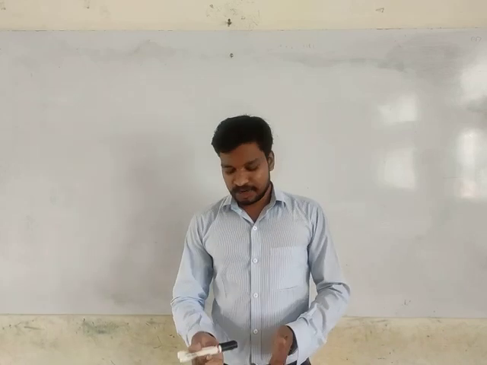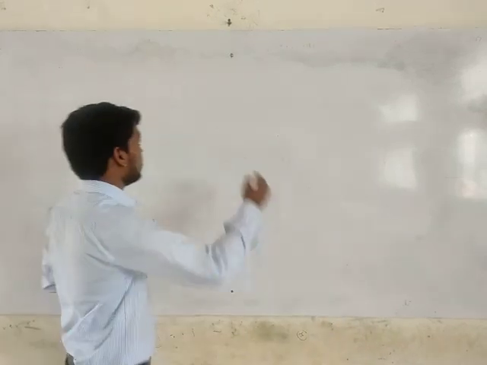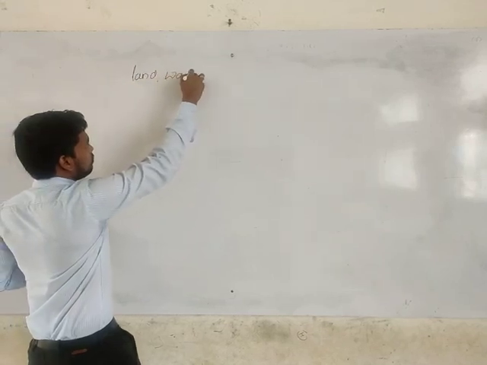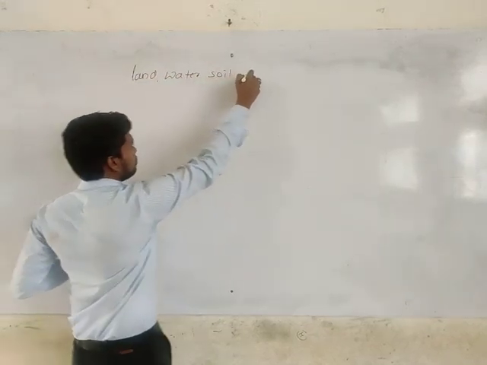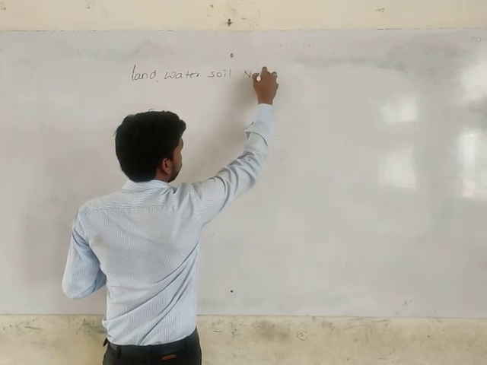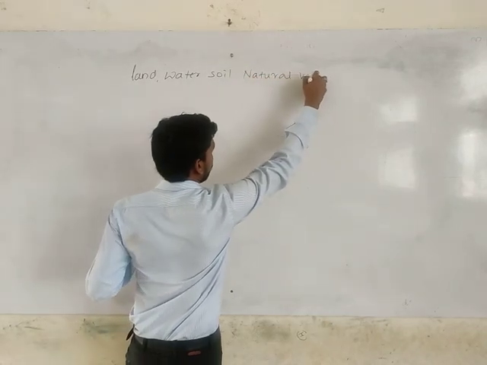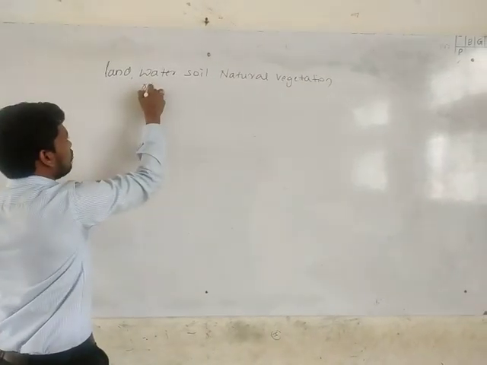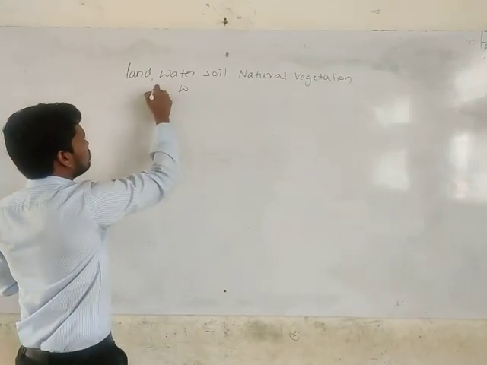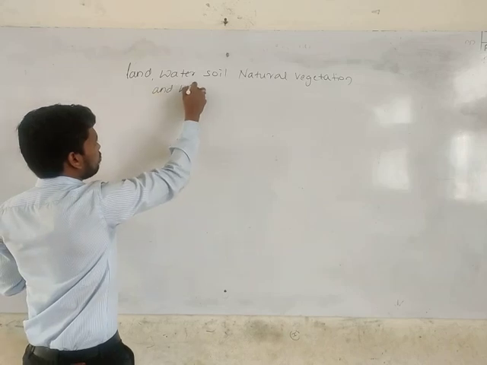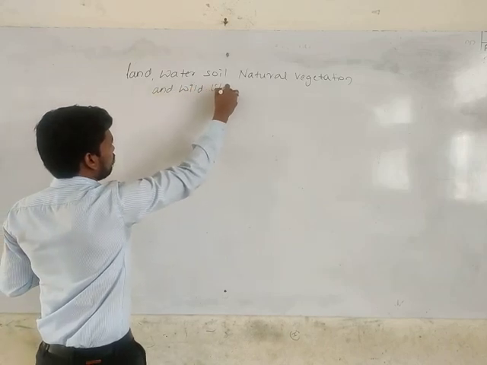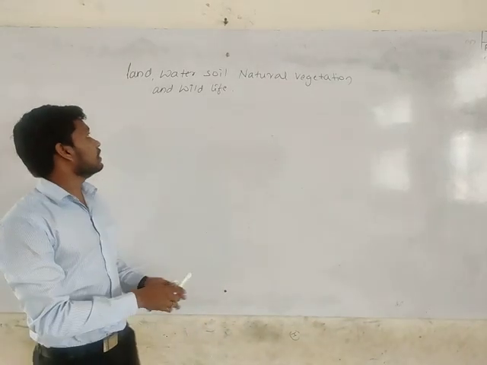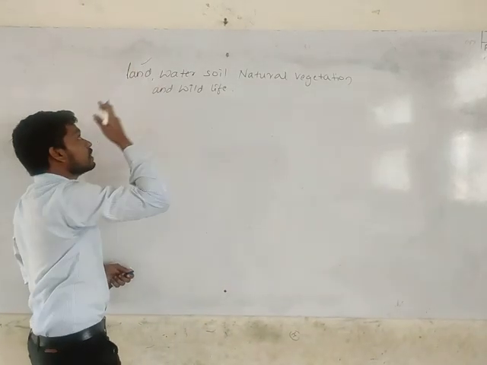So, what is the name of the chapter? Yes, it is Land, Water, Soil, and Natural Vegetation and Wildlife. So that's the name of the chapter. Here about the land we discuss.